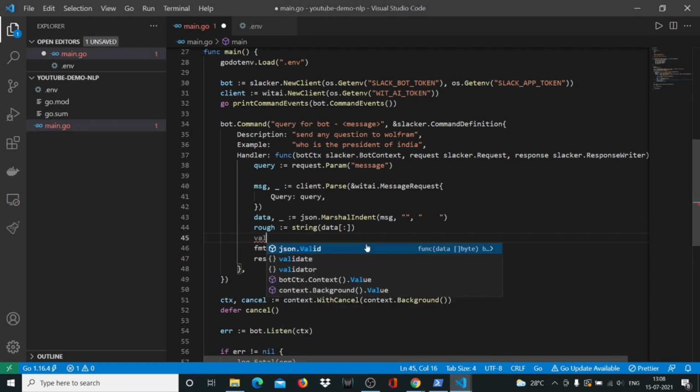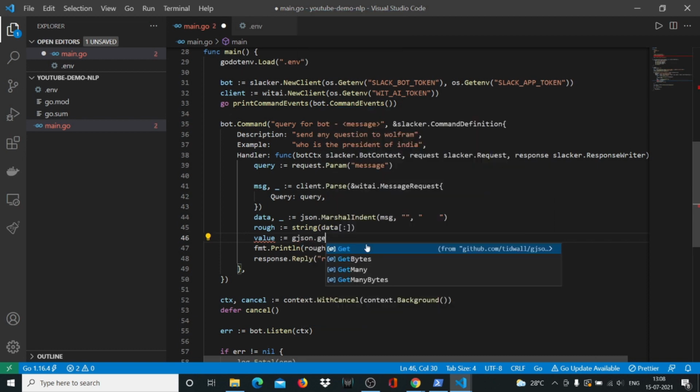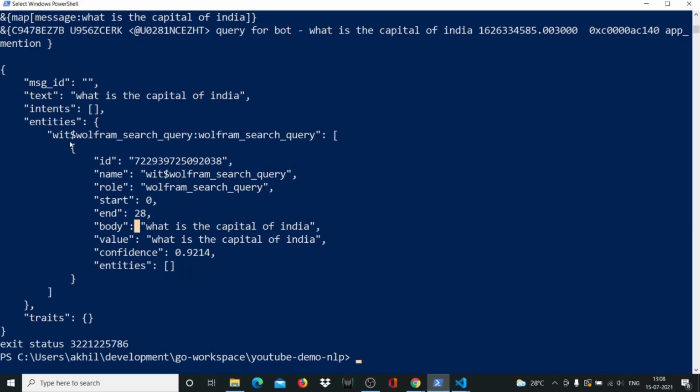So what we'll do is create a variable called value, because we need that value inside entities, and we'll use our gjson package. With the gjson package, you can just run these get queries to get whatever you want. So we are going to run the get query on this variable called rough, and we want to say entities. So I want access to my entities, and I want access to this wit$wolfram_search_query and colon wolfram_search_query, right?